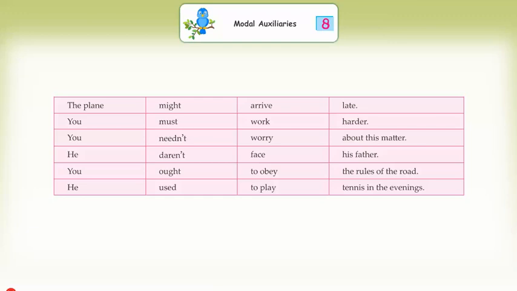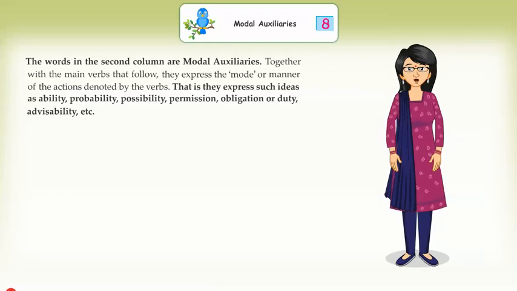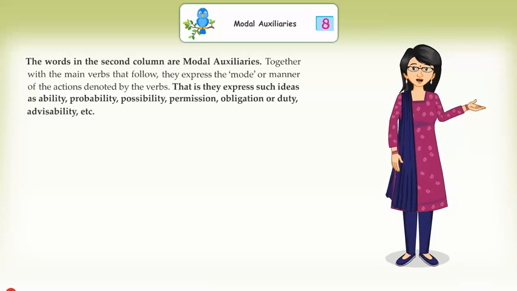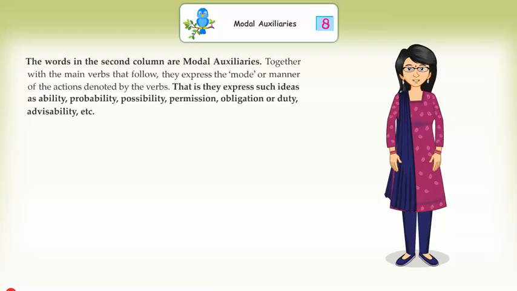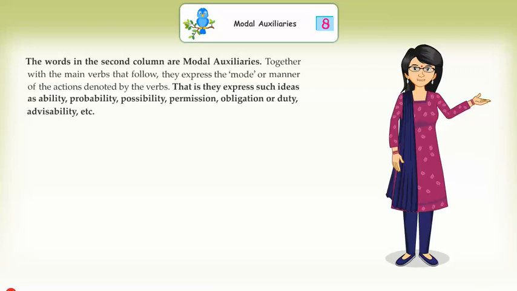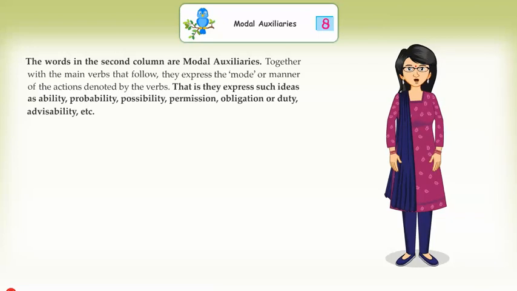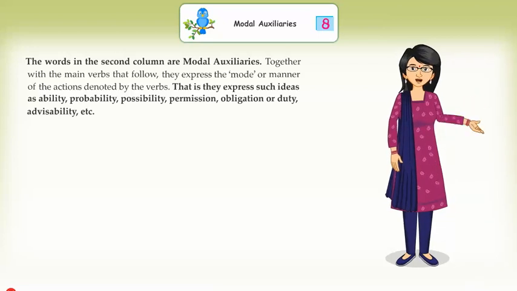You must work harder. You need not worry about this matter. He daren't face his father. You ought to obey the rules of the road. He used to play tennis in the evenings. The words in the second column are modal auxiliaries. Together with the main verbs that follow, they express the mode or manner of the actions denoted by the verbs. That is, they express such ideas as ability, probability, possibility, permission, obligation or duty, advisability, etc.